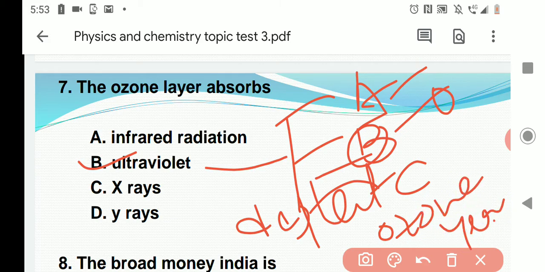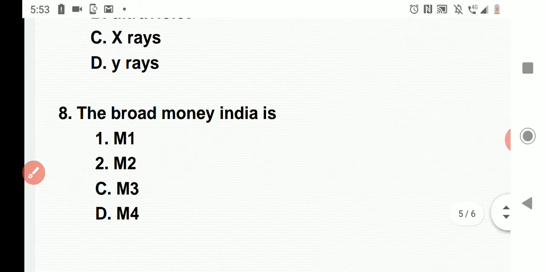This is the main cause for skin cancer also. But ultraviolet rays C join, or it prepares the ozone, O3. For the seventh question, the ozone layer absorbs ultraviolet rays.